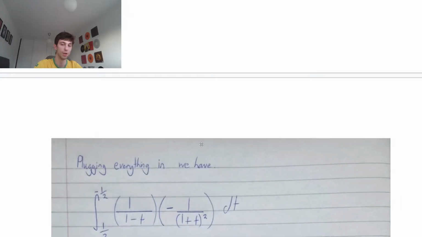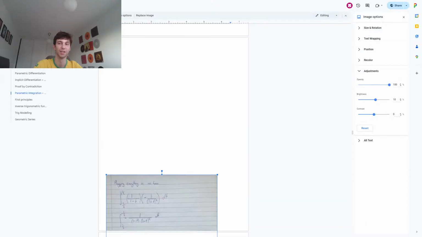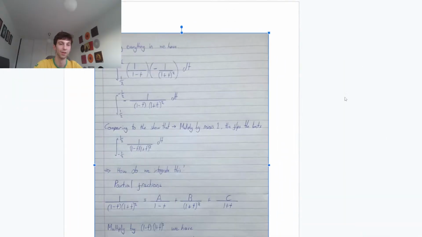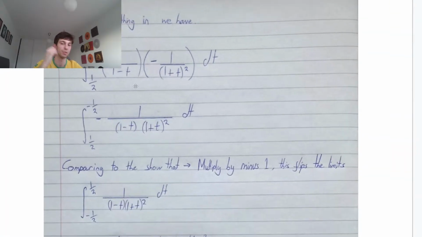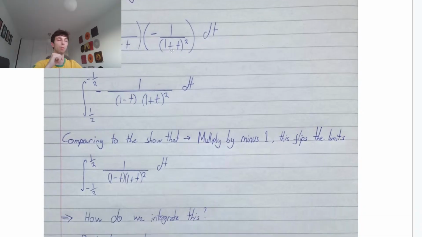So we have everything over the denominator, 1 times minus 1, it's just minus. So we have that minus 1 over (1 minus t) multiplied by (1 plus t) squared. Okay, we're almost there, guys.